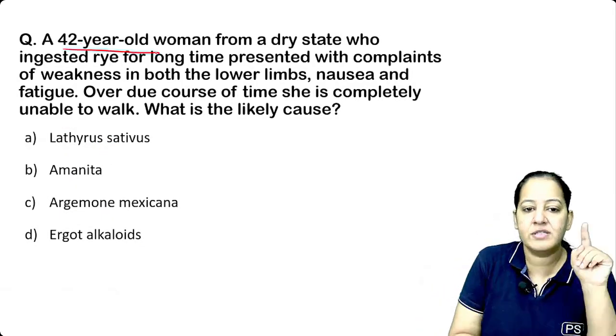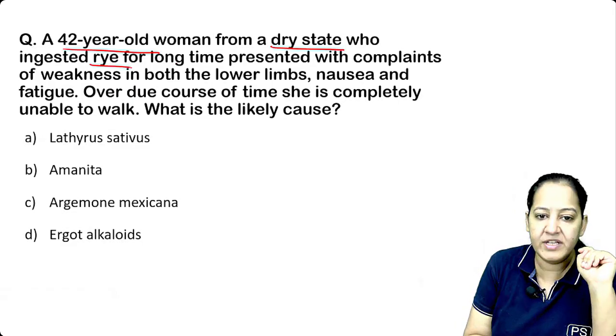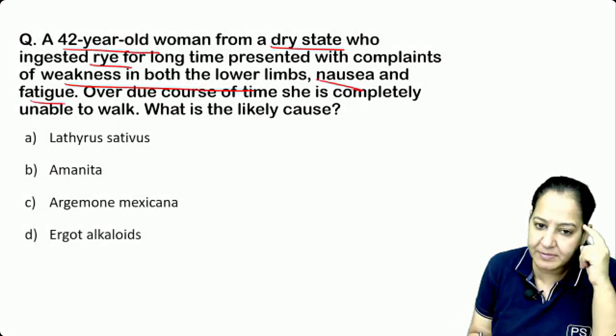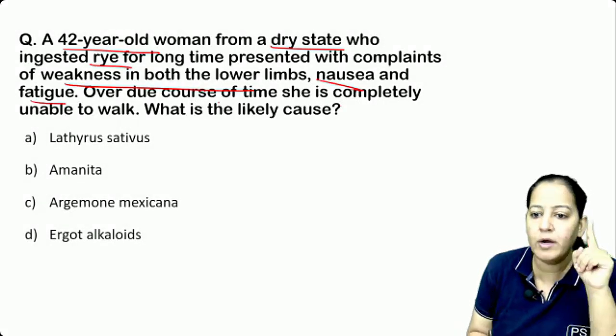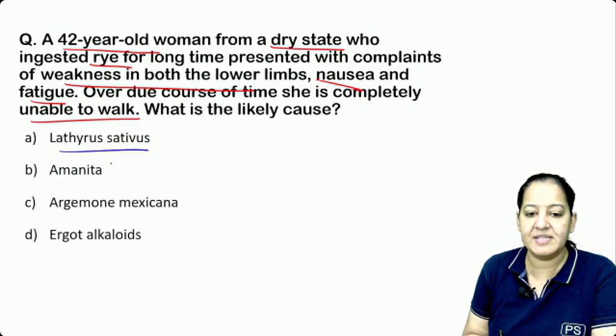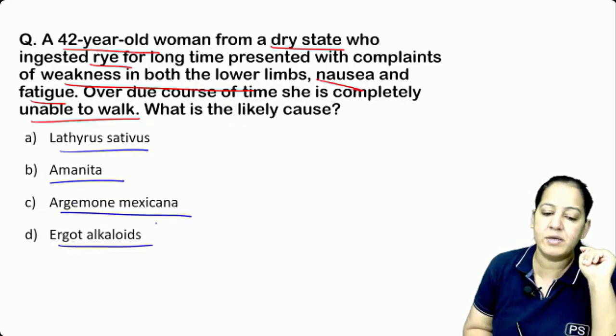There is a 42-year-old woman from a dry state who ingested rye for a long time. Complaints of weakness of both the limbs, nausea, fatigue. And now, over due course of time, she is completely unable to walk. So what is the typical scenario? Is it Lathyrus sativus, ammonia, Argemone mexicana poisoning, or ergot alkaloid?